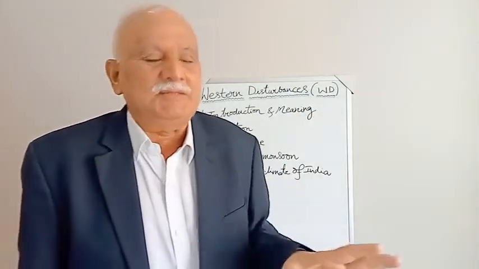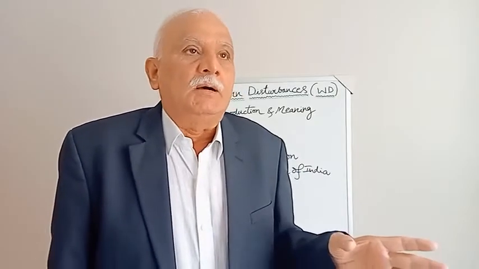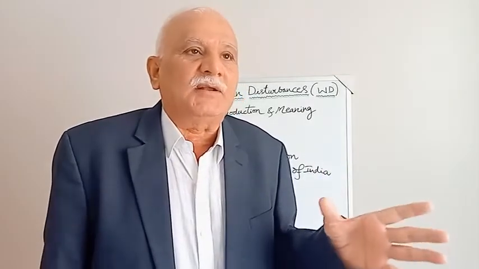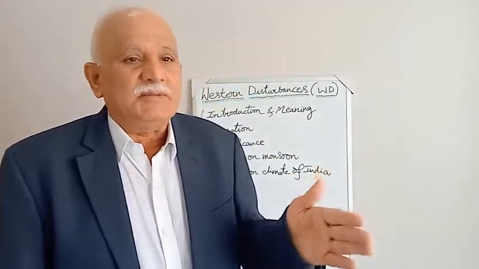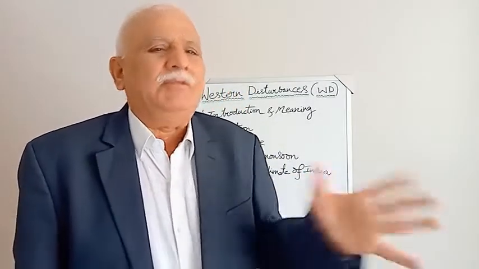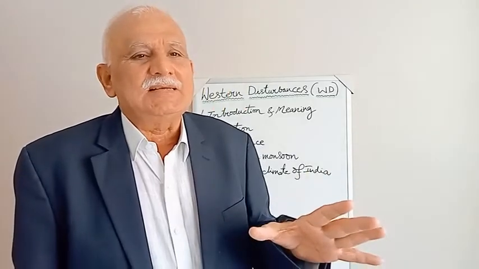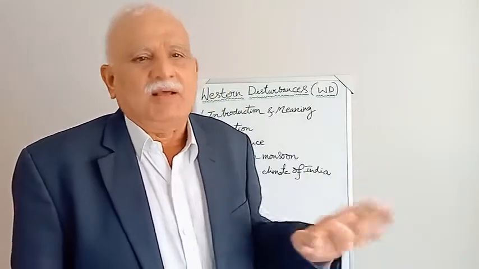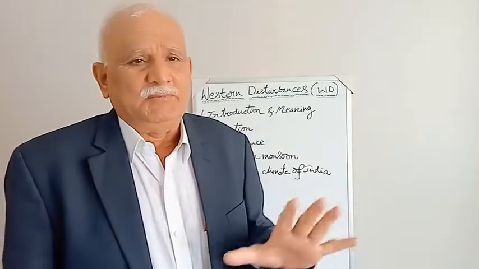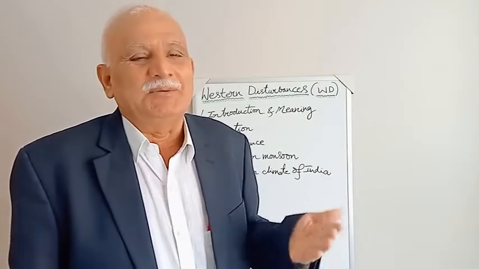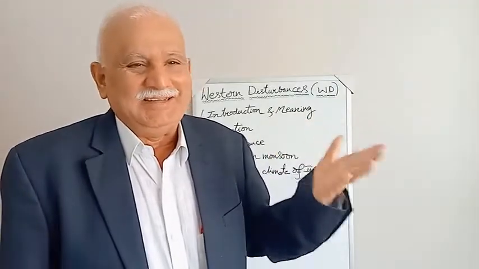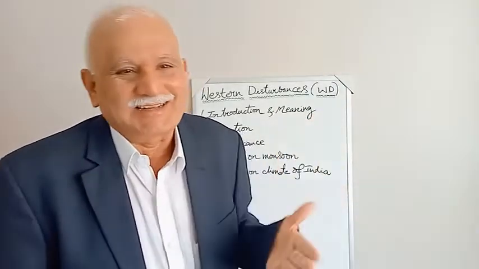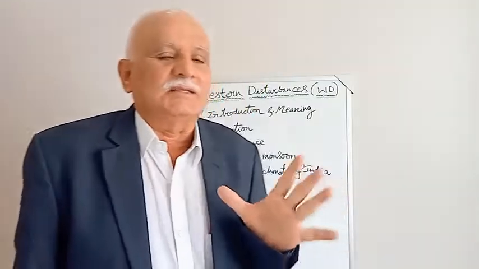That is the basic difference. As far as speed is concerned, Western disturbances move with an average speed of 43 to 47 kilometers per hour. But cyclones, depending on the time of occurrence, as we discussed, may move at 60, 80, 90, 100 and so on, different speeds.